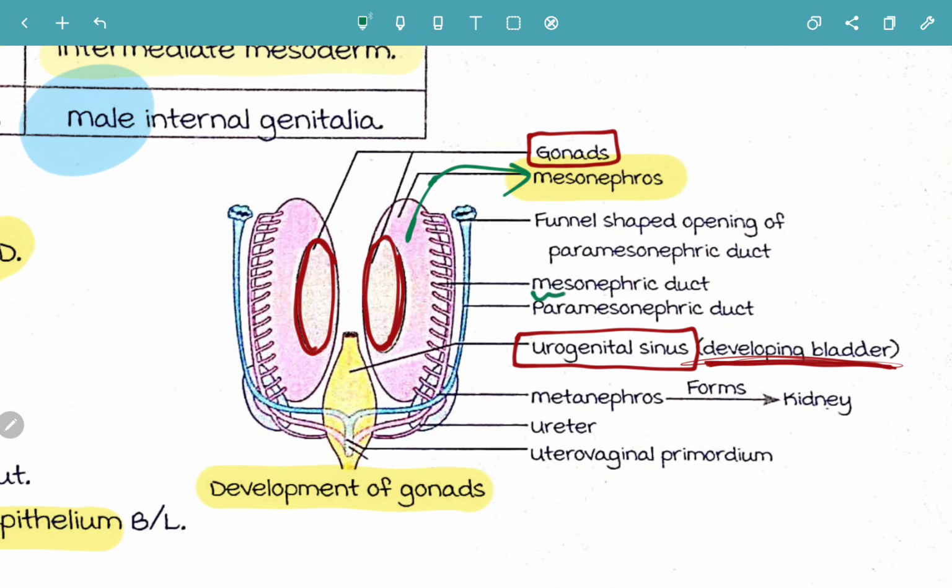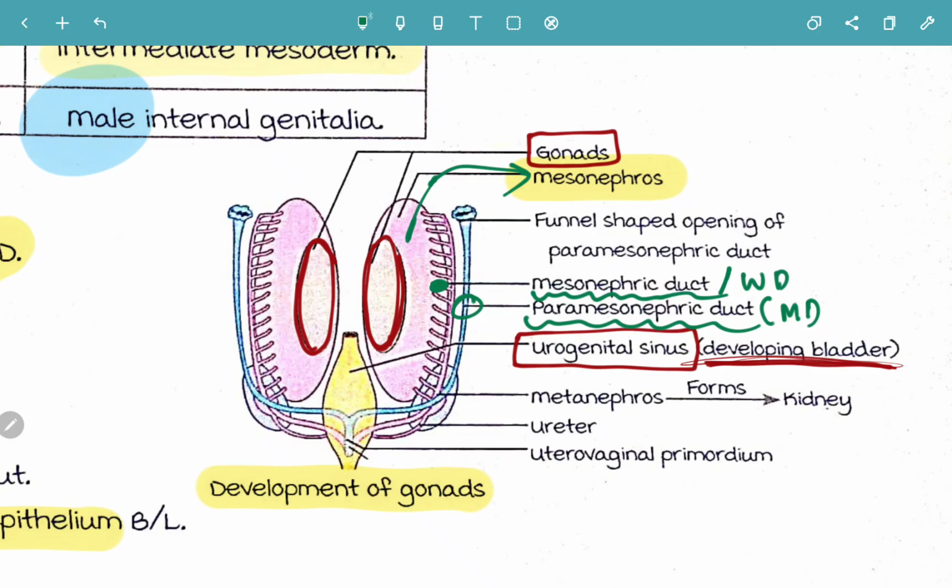So this is your mesonephric duct, and beside the mesonephric duct you have a funnel shaped opening of the paramesonephric duct, and this blue colored structure that you are seeing here is your paramesonephric duct. The mesonephric duct is also known as the Wolffian duct. Your paramesonephric duct is otherwise known as the Mullerian duct.